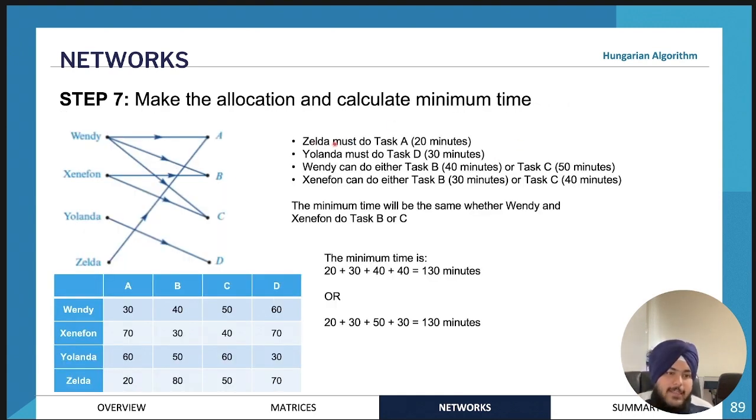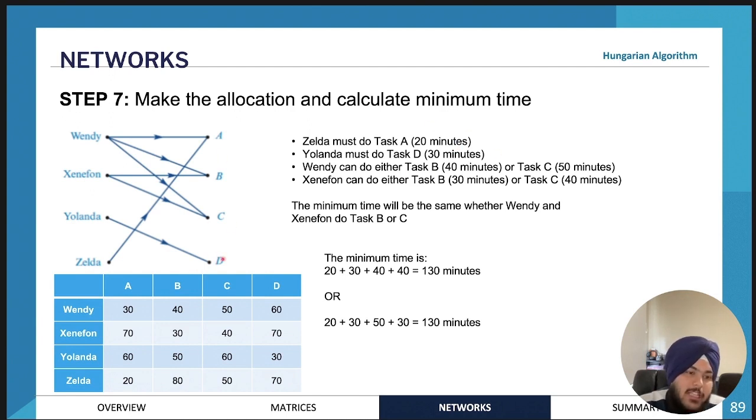So therefore, Zelda, who can only do task A, must be allocated to task A. And that will be 20 minutes. So you also look at the time from the original table of how much it's going to take. Because most of the time, the question is going to ask you to work out the minimum amount of time to complete the project. Yolanda, who can only do task D, will be allocated to task D, so 30 minutes.